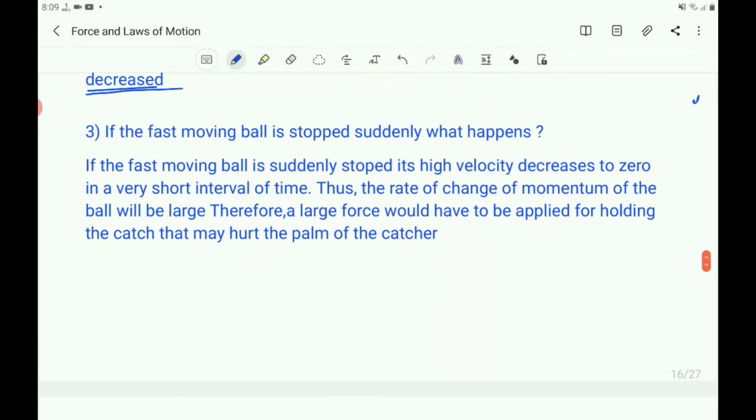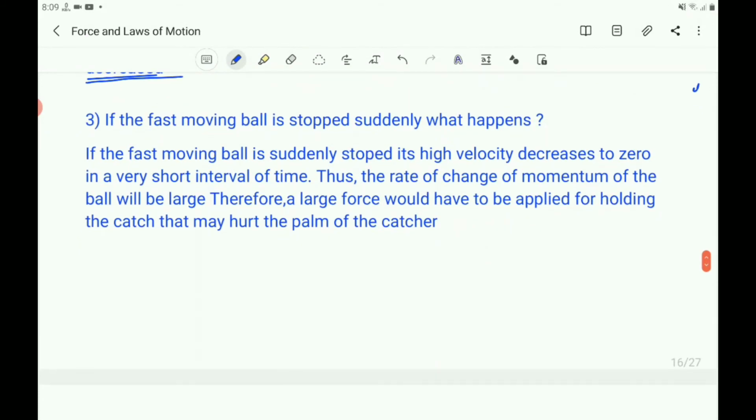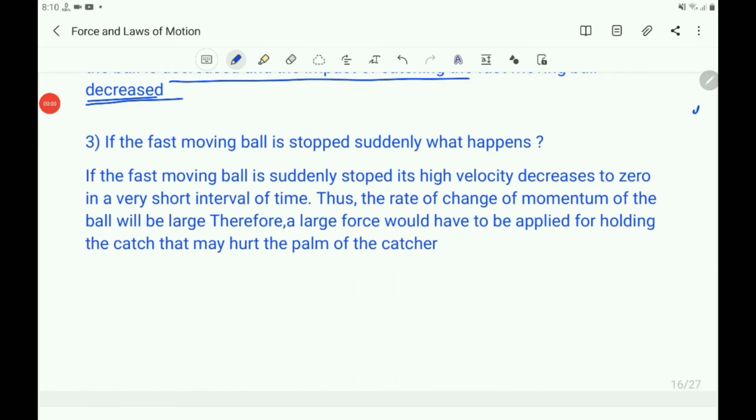So let us see the third situation. If the fast moving ball is stopped suddenly, what happens? Its high velocity decreases to 0 in a very short interval of time. Thus the rate of change of momentum of the ball will be large. Therefore, a large force would have to be applied for holding the catch that may hurt the palm of the catcher.